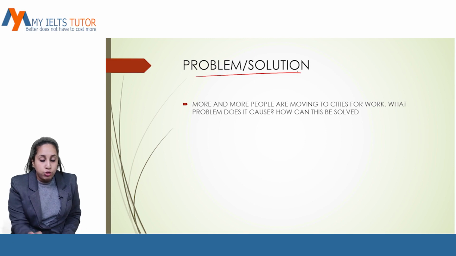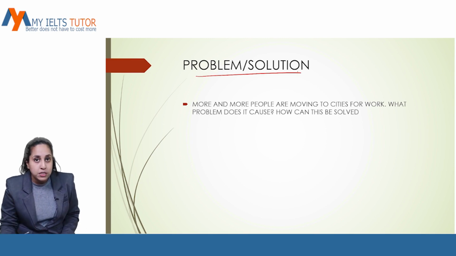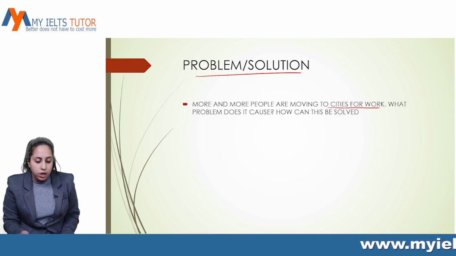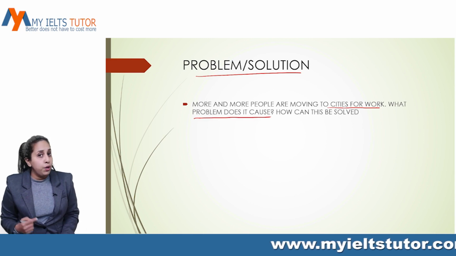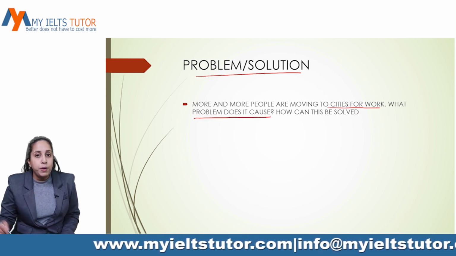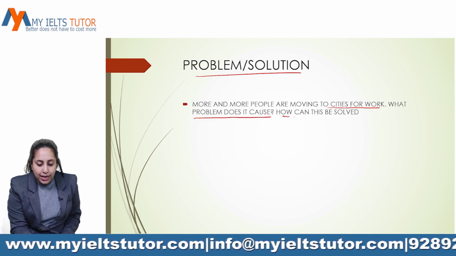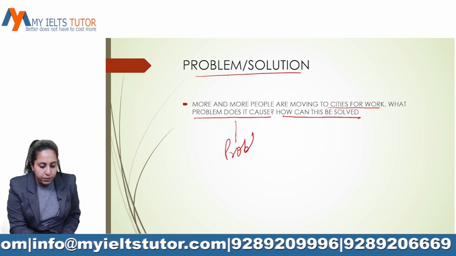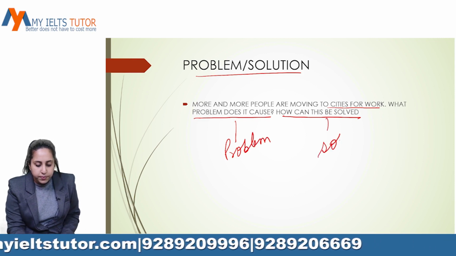The other is problem and solution. Here we have to discuss the problems, right? And then we have to give the solutions for the problem. Like, more and more people are moving to cities for work. What problem does it cause? What problems could it cause when more and more people move to cities? And how can this be solved? We have to discuss the problem here and then provide a suitable solution.